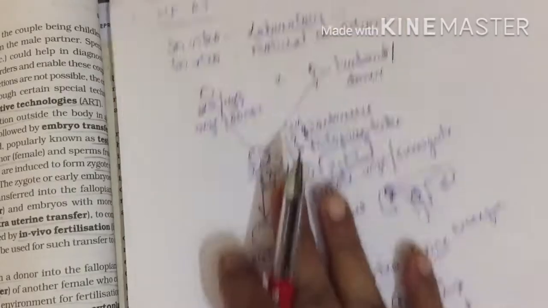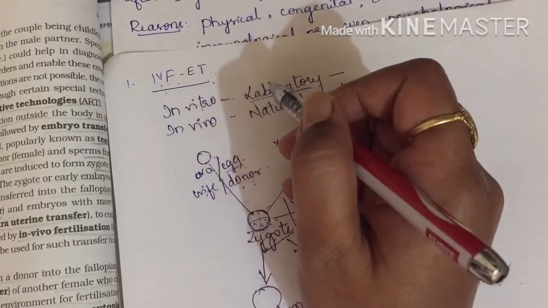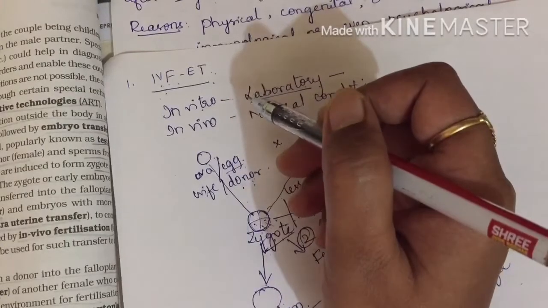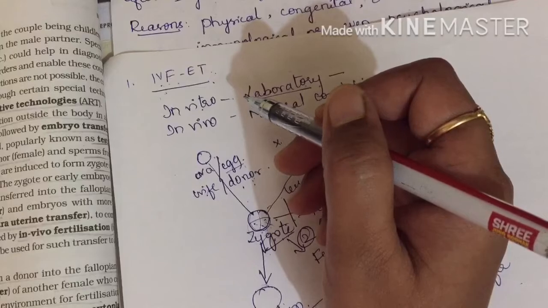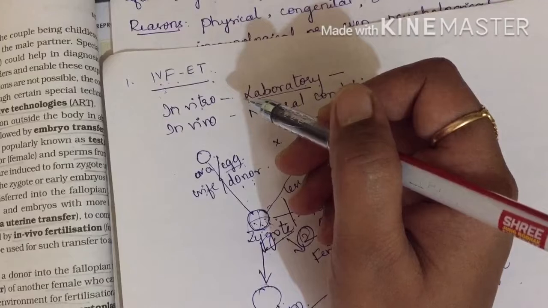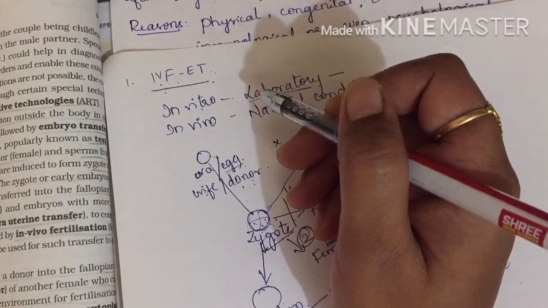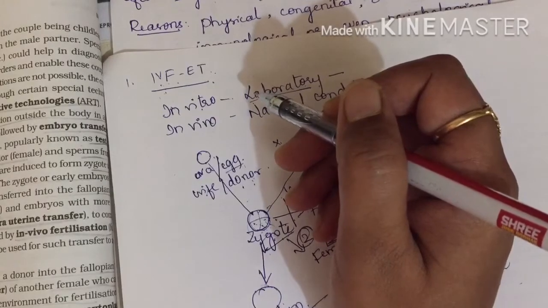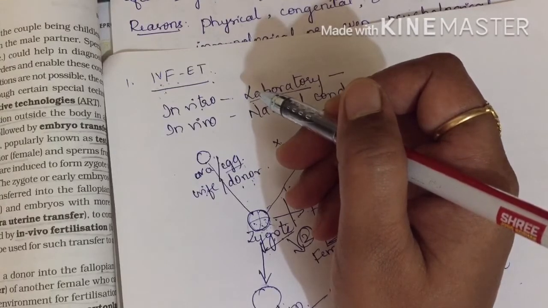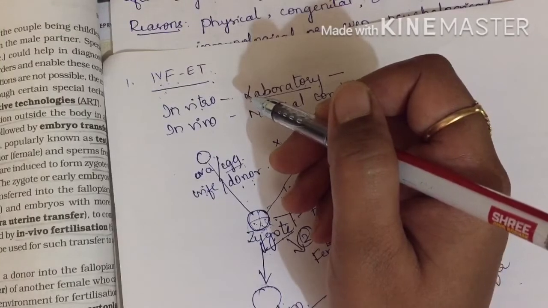So the question is that these ART techniques are available, but they benefit only a few. What are the reasons for this? First reason, these techniques require extremely high precision handling by specialized professionals and expert instrumentation. It requires high precision handling by specialized professionals, and it must be handled carefully. Second one is that these facilities are presently available in very few centers in the country. These facilities are not present everywhere.